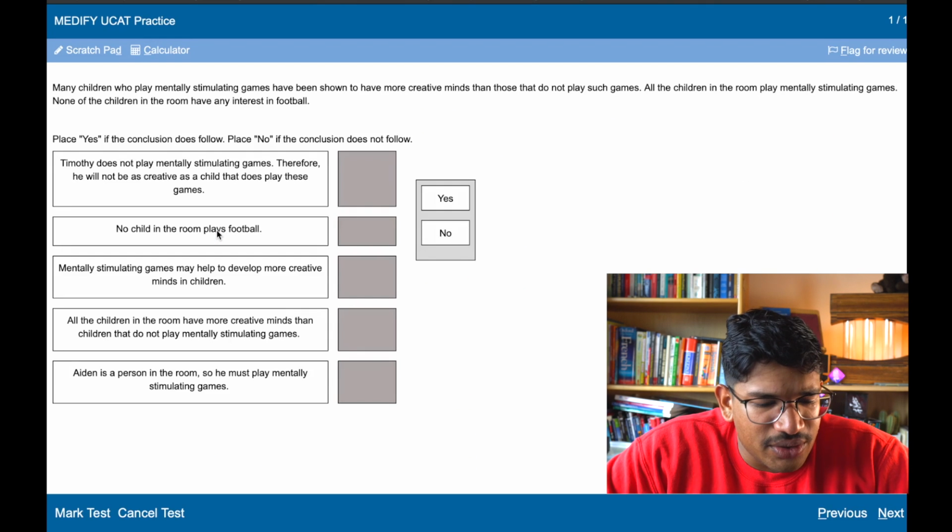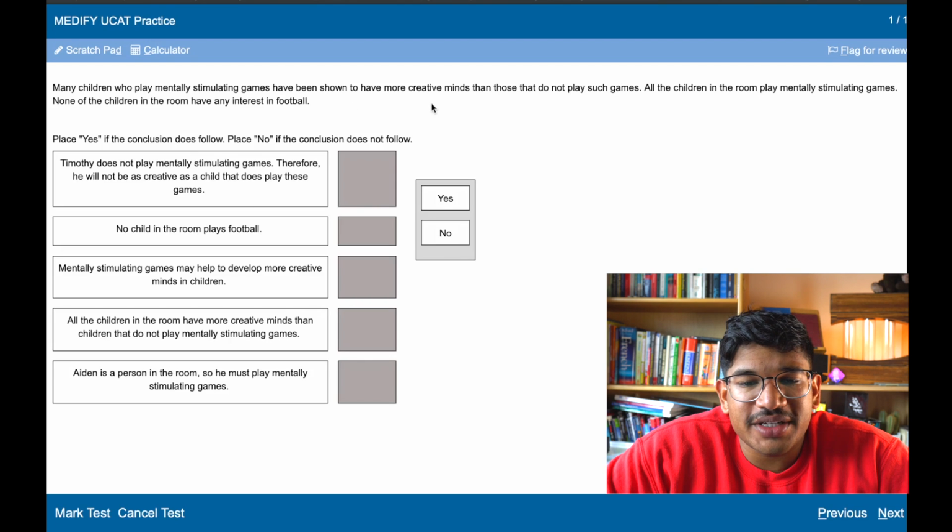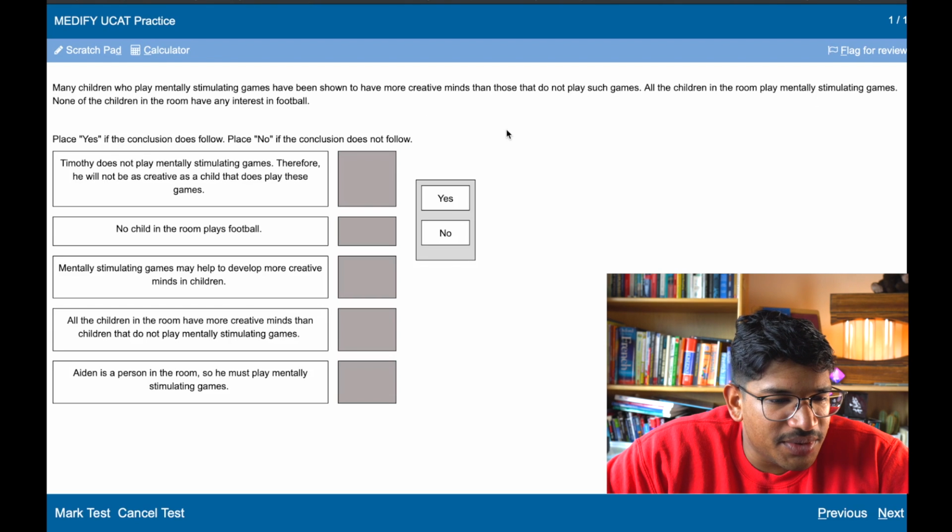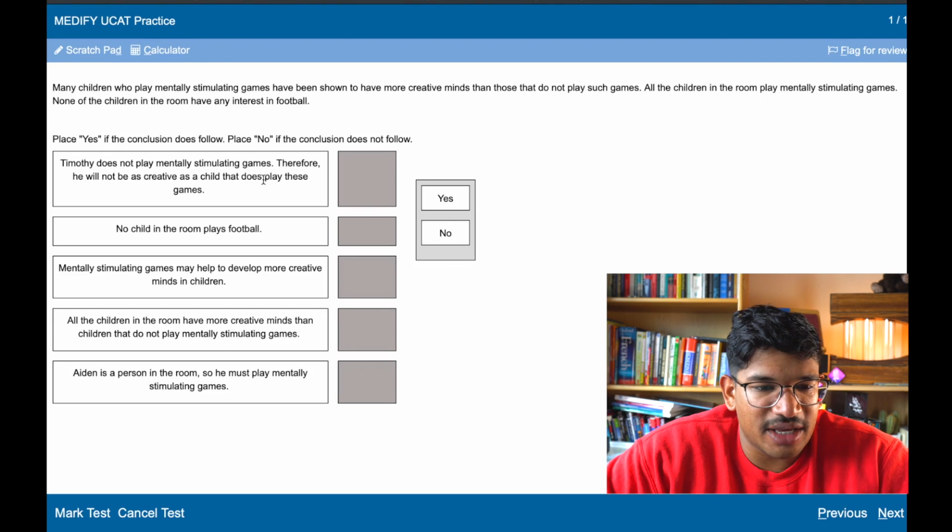Right, many children who play mentally stimulating games have shown to have more creative minds than those that do not play such games. All the children in the room play mentally stimulating games. None of the children in the room have any interest in football. Okay. Timothy does not play mentally stimulating games, therefore he will not be a creative child. He will not be creative as a child, as he does not play these games.